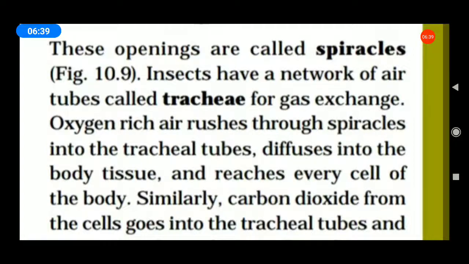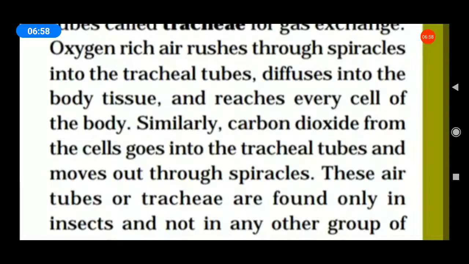Oxygen-rich air rushes through the spiracles into the tracheal tubes, diffuses into the body tissues and reaches every cell of the body. Similarly, carbon dioxide from the cells goes into the tracheal tubes and moves out through the spiracles.